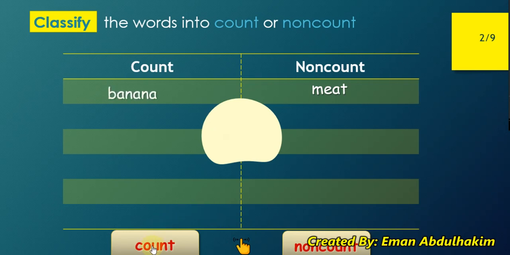Excellent. Let's go to the third question. Eggs. Even if you don't know, let's pretend that you don't know. Whenever you see a word in a plural form, definitely it's countable. After that, milk. Remember the last time you drank a cup of milk. Can I say two milk, three milks, or a cup of milk? So if it's a cup of milk, that means it's uncountable. Excellent.